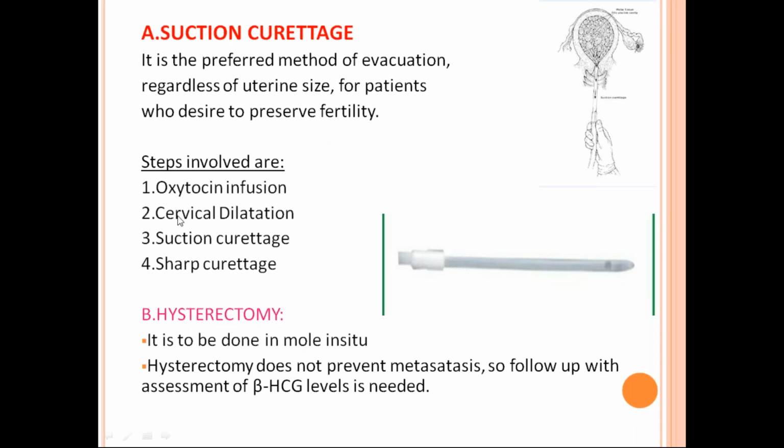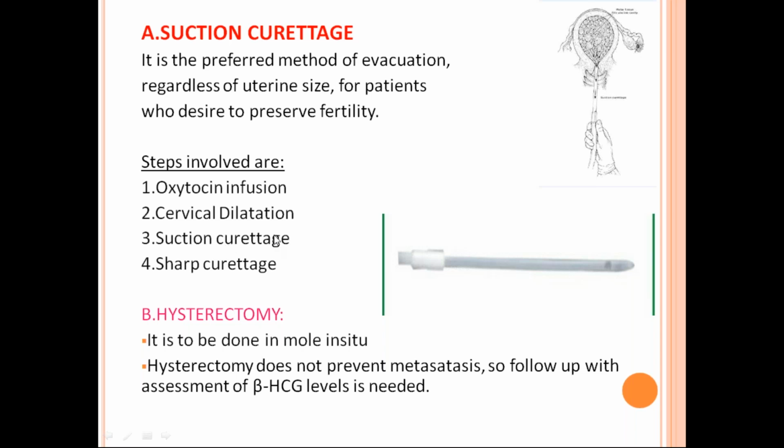So what are the steps involved? First, oxytocin infusion. Even before induction of anesthesia, you can give oxytocin to the patient. Next is the cervical dilatation. Cervical dilatation is very important because you start the oxytocin drip, then induce anesthesia, and then do a dilatation. When you're doing a cervical dilatation, there is bleeding, but you should not panic, because bleeding will be there. When you start dilating, all the vesicles get separated from the decidua and there is start of bleeding.